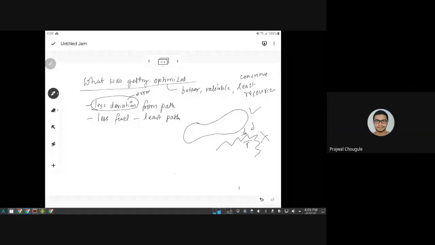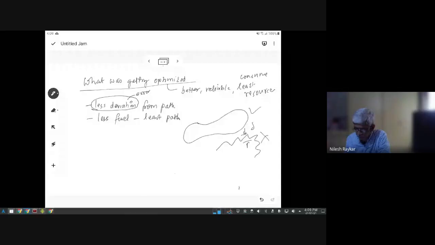Less time to complete the path. Okay, that is another angle that you are bringing. Less time, that means time or speed. So the optimum car will have less deviations from the theoretical mid path, it will consume less fuel, and it will complete it in the smallest possible time. Is that what we are saying?